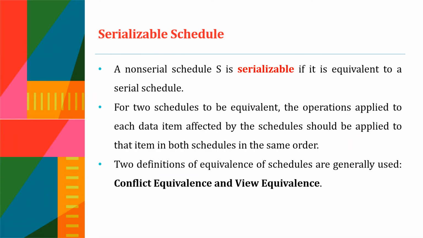As we just said, a non-serial schedule is serializable if it is equivalent to a serial schedule. But when can we say that two schedules are equivalent? For two schedules to be equivalent, the operations applied to each data item affected by the schedules should be applied to that item in both schedules in the same order. Only then can we say that the two schedules are equivalent. Two definitions of equivalence of schedules are conflict equivalence and view equivalence.